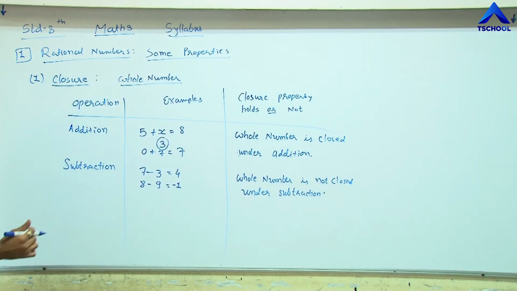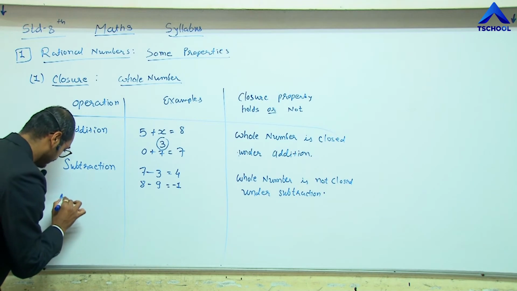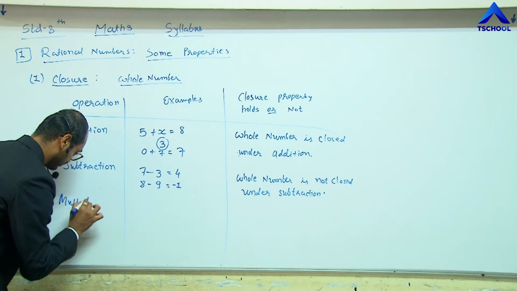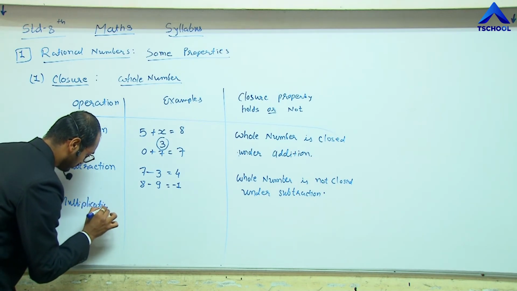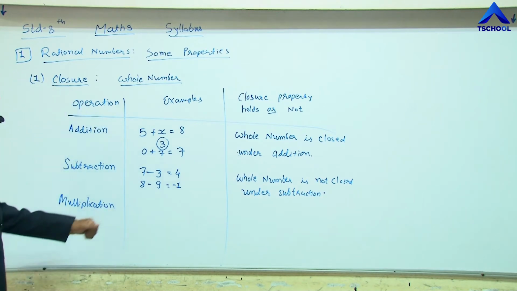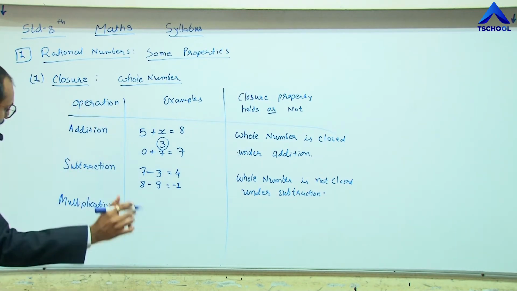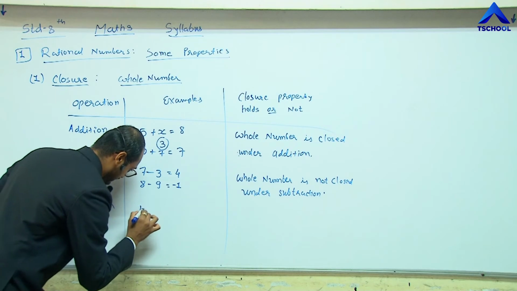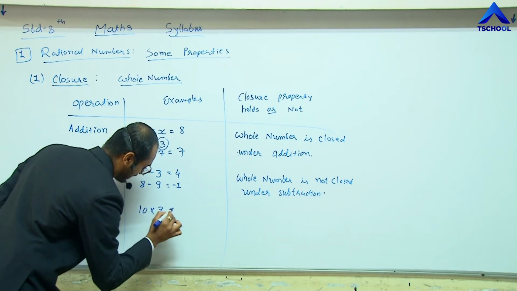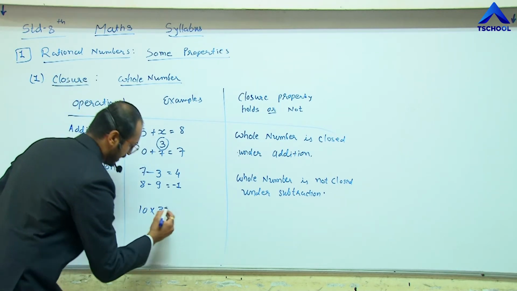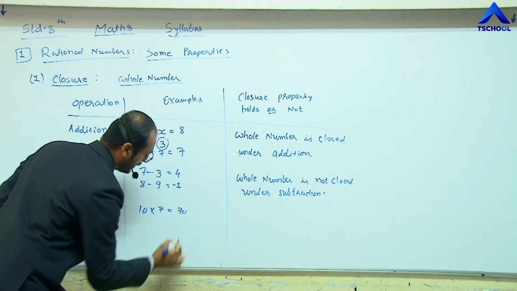The third operation is multiplication. Let's multiply two whole numbers, like 10 multiplied by 7, we get 70.